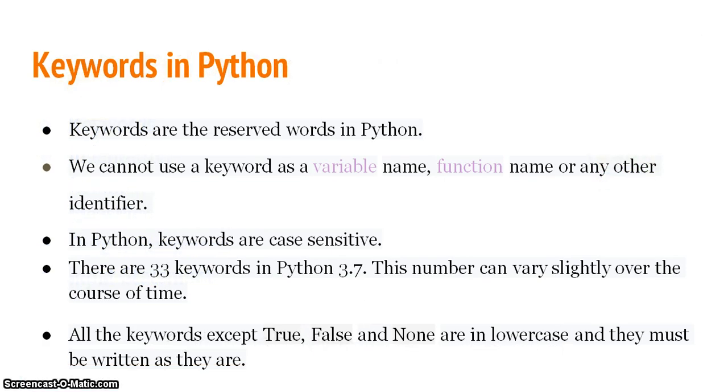Keywords are the reserved words. We cannot use a keyword as a variable name or function name or any other identifier. In Python, keywords are case sensitive. There are 33 keywords in Python 3.7. Of course, this number can vary slightly over the course of time. All the keywords except True, False and None are in lower case, and they must be written as they are. In True, False and None, first letters are capital letters.